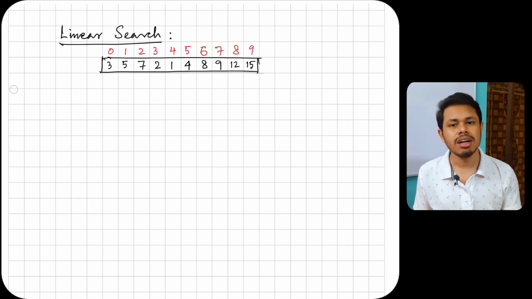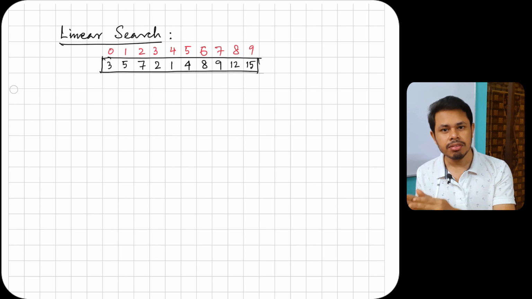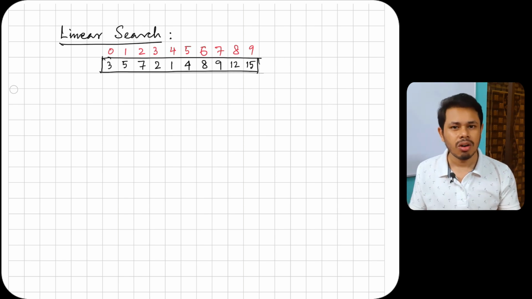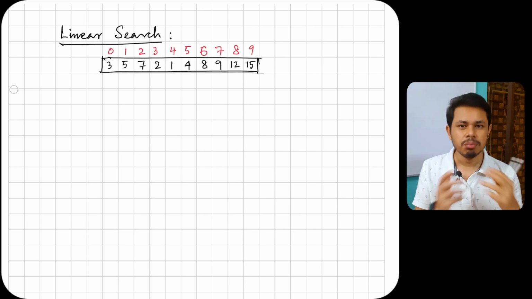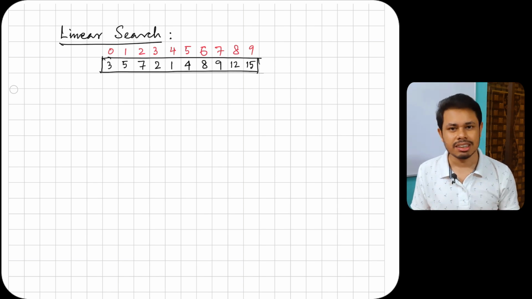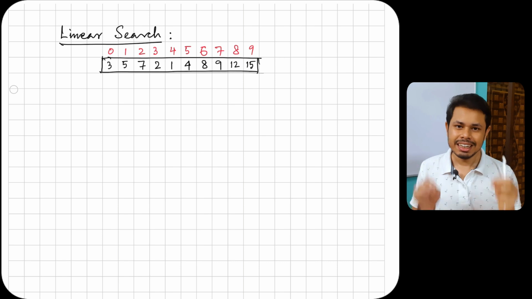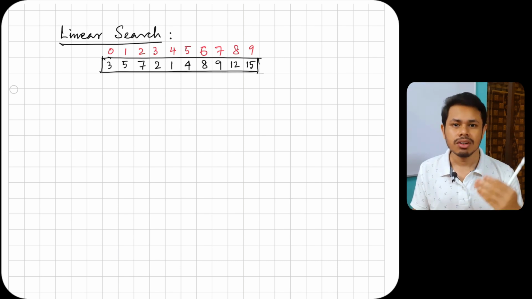So what you have to do is traverse the array from left to right or right to left, or in both directions. There are actually several kinds of linear search, but that won't improve the asymptotic complexity of linear search. It would always be linear in the case of a searching algorithm. So let's see how you can search.